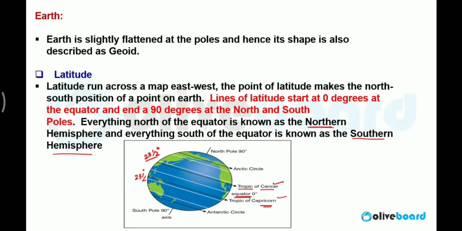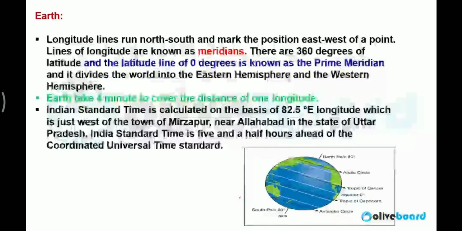So which line passes from India? The line which passes from India is Tropic of Cancer. India is situated approximately in this region. Little bit here and there, but approximately in this region. So the line which passes from India is Tropic of Cancer. Equator and Tropic of Capricorn, both are far away from India.